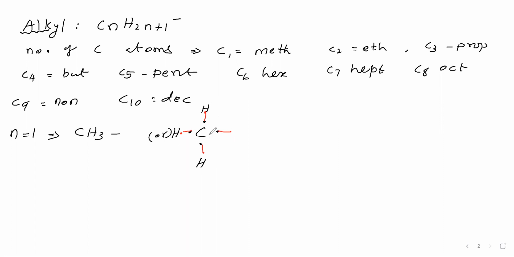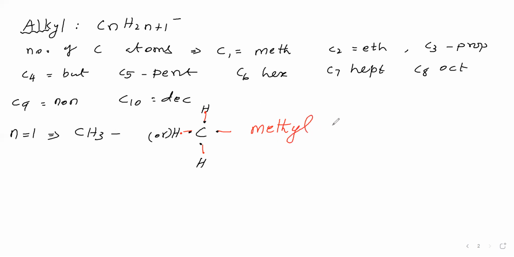So will the alkyl group exist independently? No, because it is in need of some other atom to make a bond, so it cannot exist independently. Now we have written CH3. The name of CH3: here 1 carbon atom is there, and 1 carbon atom means meth. In the place of alk we have written meth. Then we include the suffix yl. So the name of this is methyl.